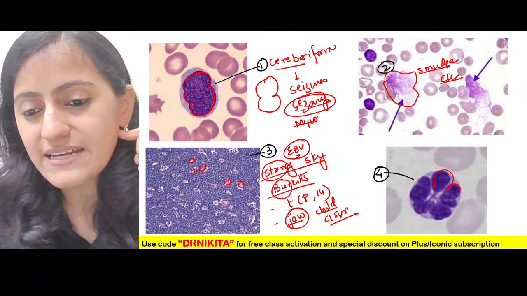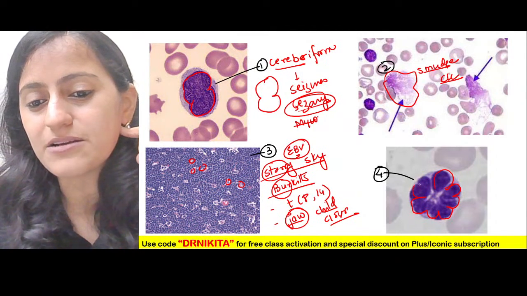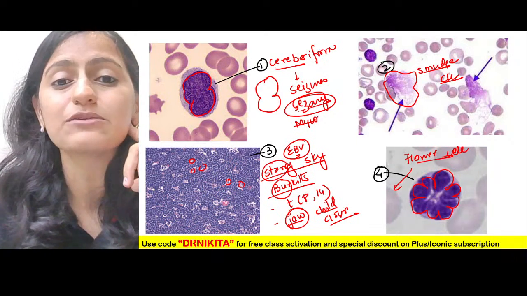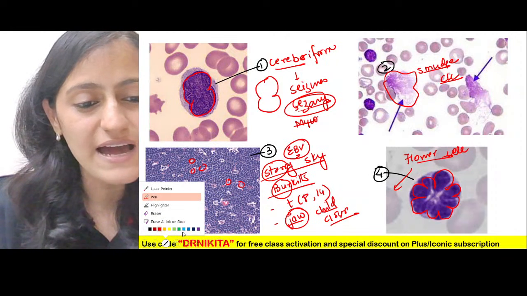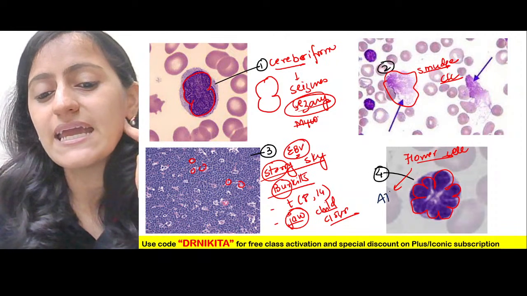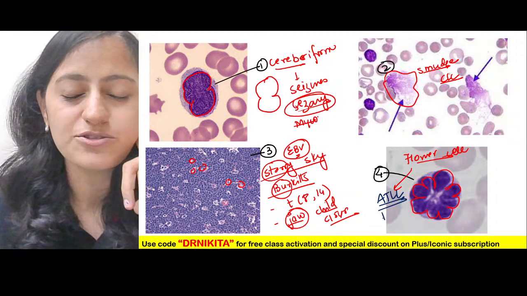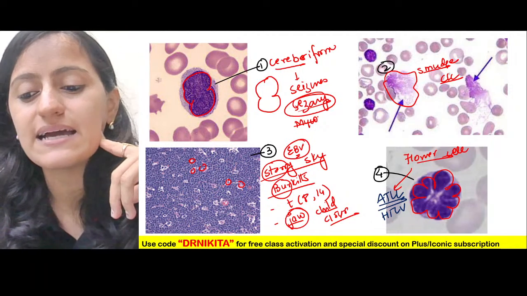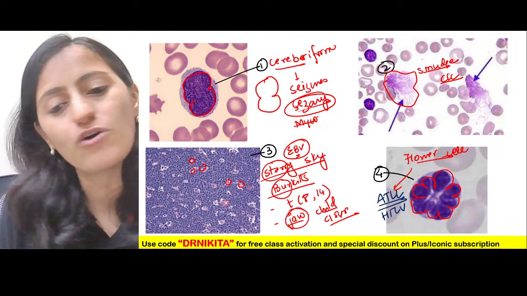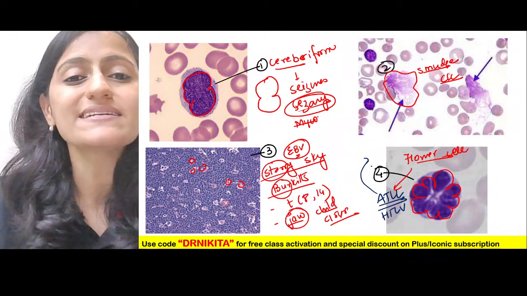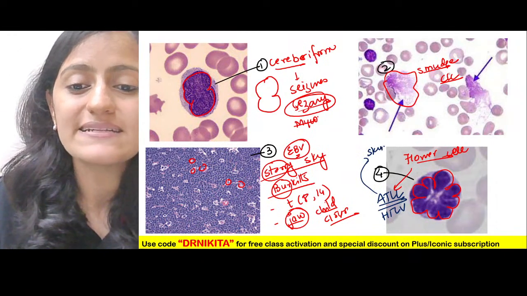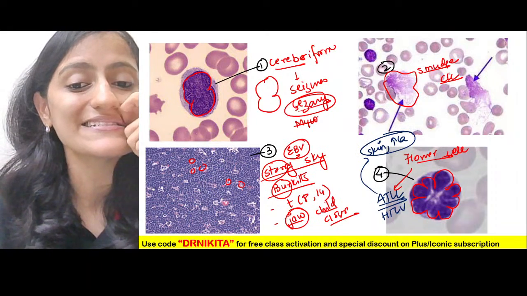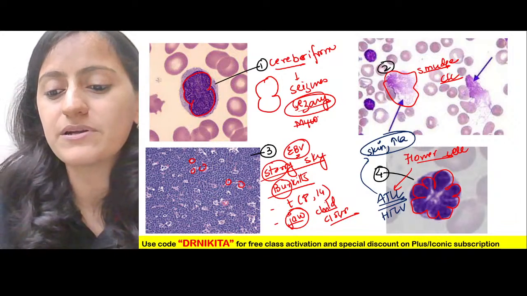The fourth one is the flower cell that we are seeing here. The flower appearance, where do you see the flower appearance? ATLL, which is associated with HTLV. So ATLL basically has flower cell appearance, clover leaf or the flower appearance. Important history in ATLL, remember, it has skin lesions and it has hypercalcemia.